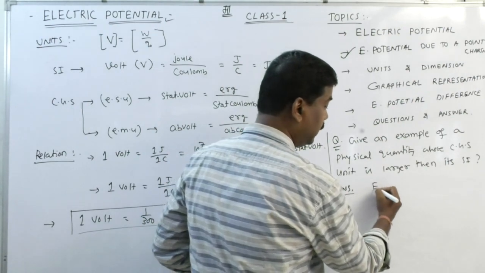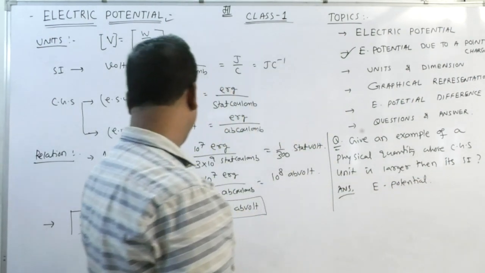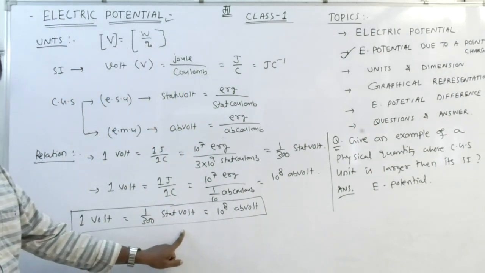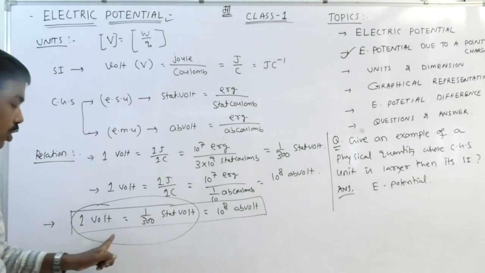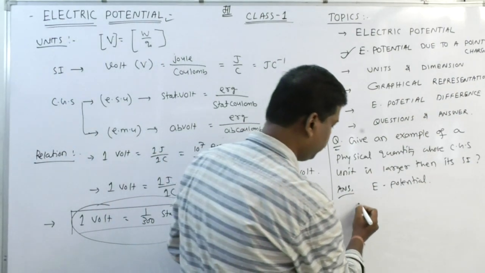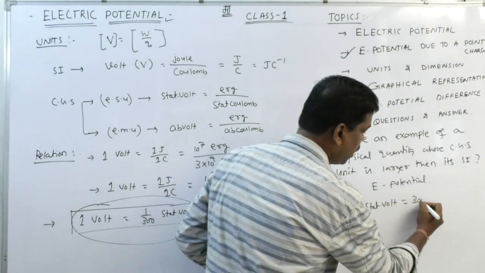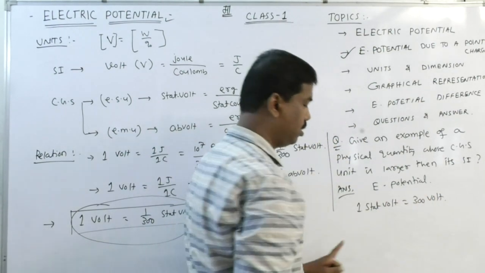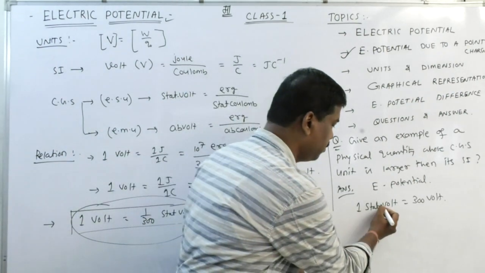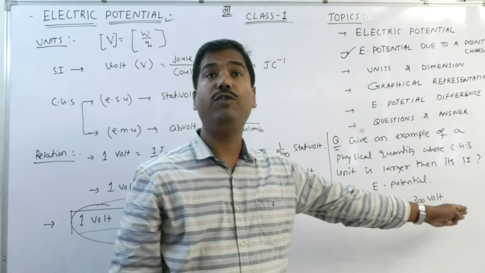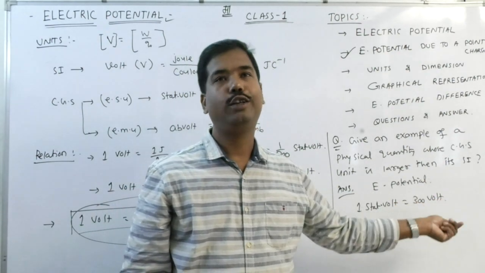It may be electric potential, because 1 volt is equal to 1 by 300 statvolt, which means 1 statvolt is equal to 300 volt. Clear? So statvolt is the CGS unit, while volt is the SI unit. So CGS unit is larger than SI unit. Clear?